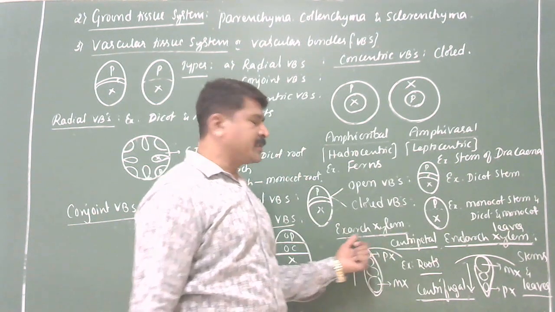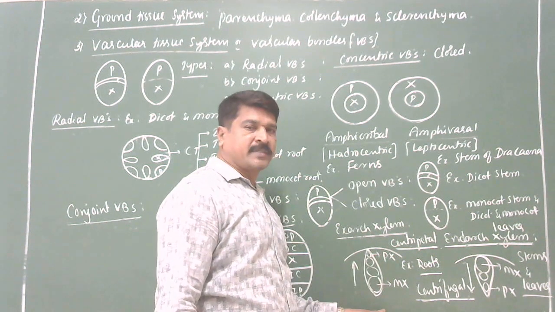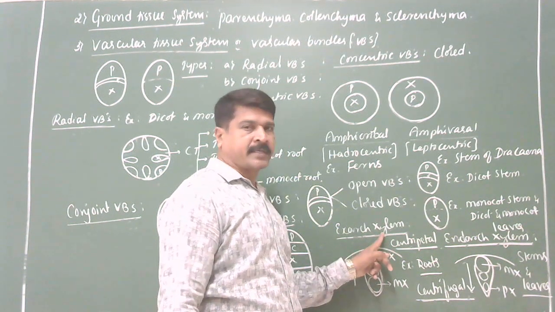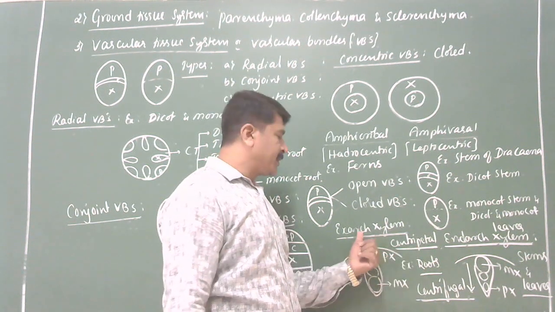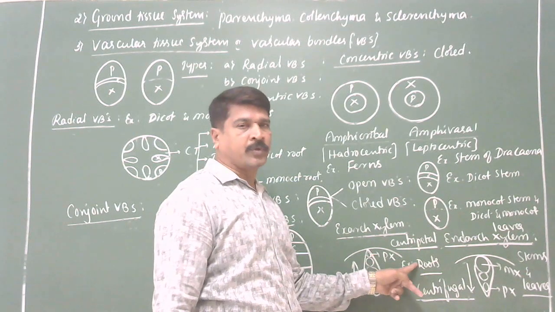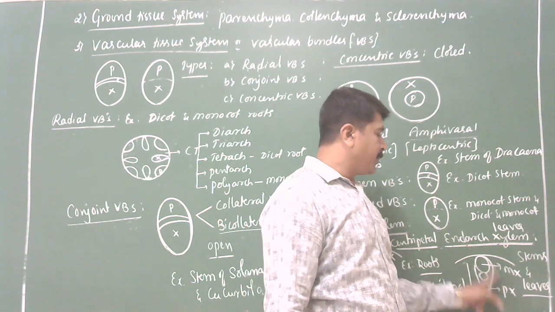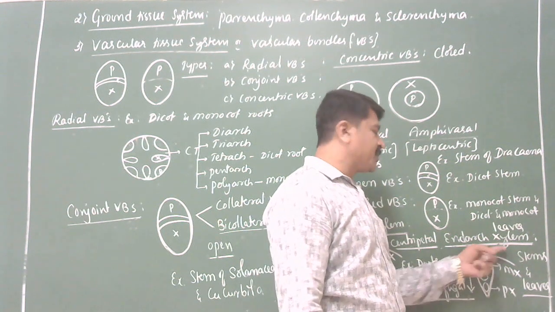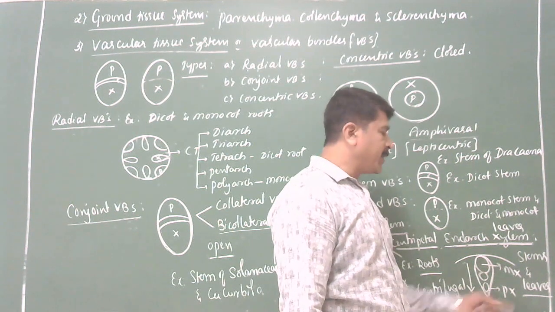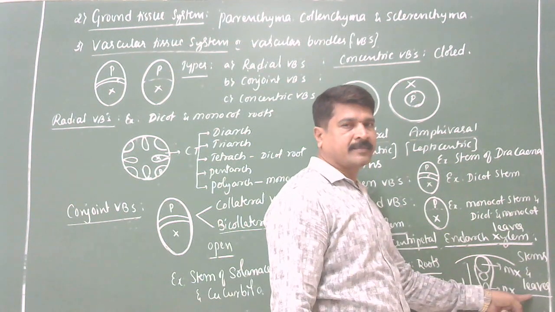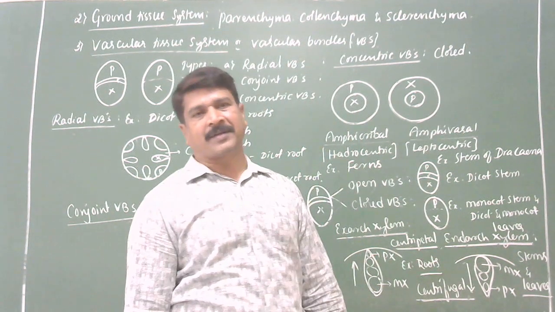Next, exarch xylem. When protoxylem is towards the periphery and metaxylem towards the center, the condition is called exarch, and the mode of development is called centripetal. Exarch and centripetal are commonly seen in both dicot and monocot roots. When protoxylem is towards the center and metaxylem towards the periphery, the condition is called endarch, and the mode of development is called centrifugal. Commonly seen in stems and leaves. Clear? Yes, this is the information about the vascular tissue system.